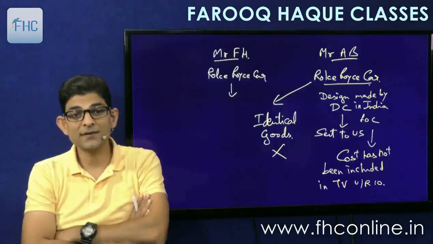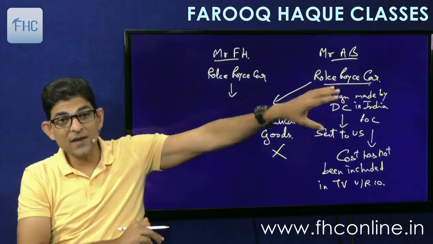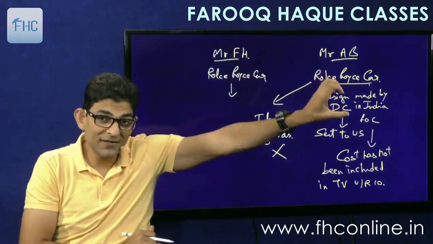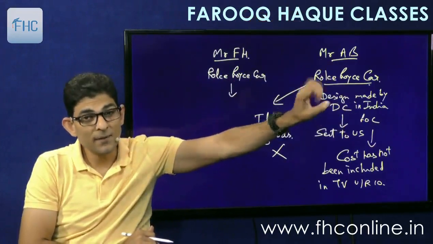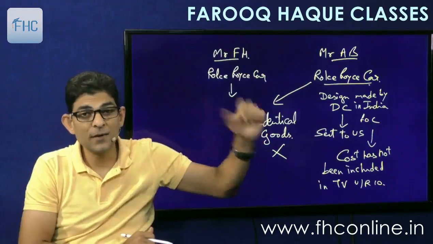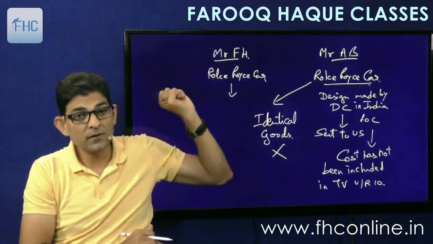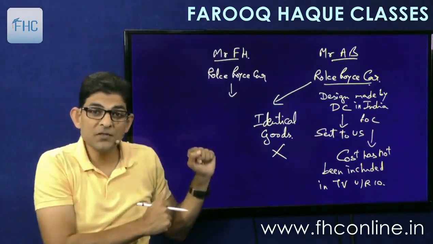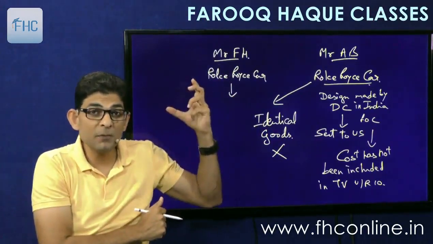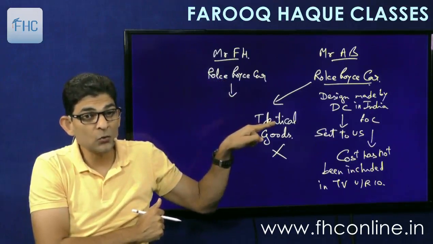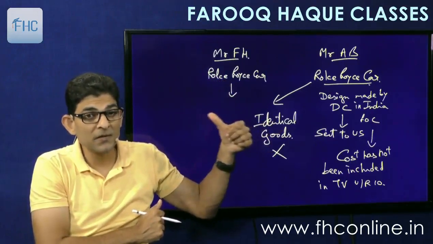Because Rule 10 says that if the design work is undertaken outside India and then supplied, then you include it. But if it is done in India, then you don't include it. Means this transaction value does not include the cost of design. But in my case, it should be included, because I haven't done designing in India. For me, the designing is done by the company itself. So design cost is an integral part. It should be included, but this price does not include it. Hence, this price cannot be accepted here.